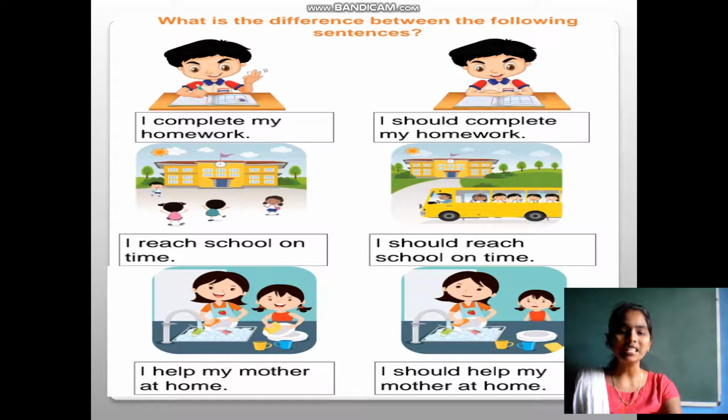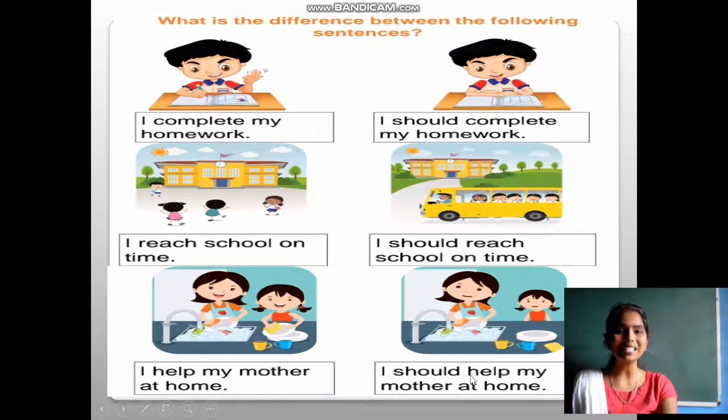Now I want you all to find the difference between the following sentences. First, I complete my homework. I should complete my homework. Find the difference between these two sentences. Second, I reach school on time. I should reach school on time. Third, I help my mother at home. I should help my mother at home. Find the difference between these two.